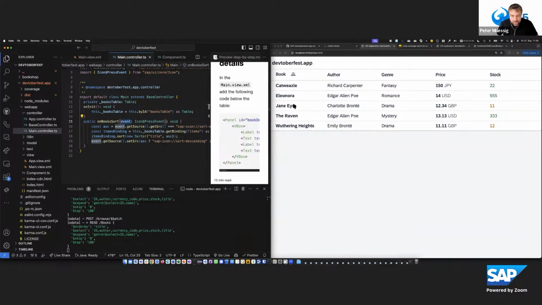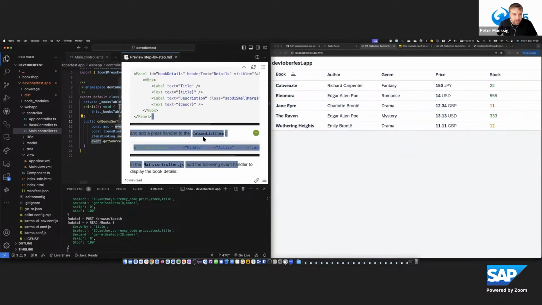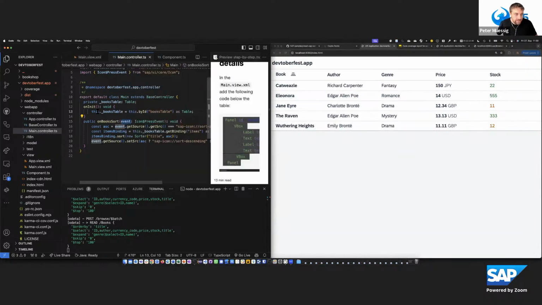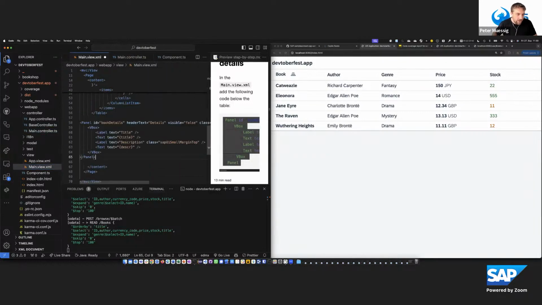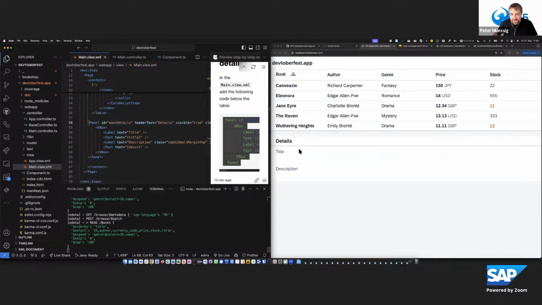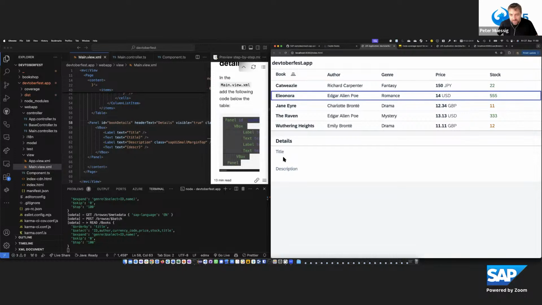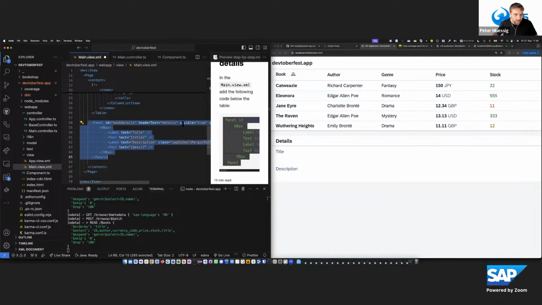Have a detail. So what I want to do is I want to click on a row and then show the details on that. And also this requires a bit of code besides some declaration in the XML view. In the XML view below the table, we now add a panel component. And quickly showing you how that looks like, I make it visible. So this is the panel component, and once I click such a row, I want to see that title and description being displayed in this panel below. And this should then become visible once I click something.